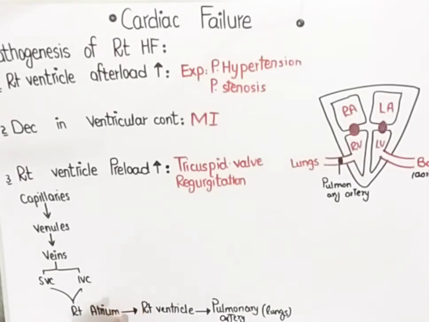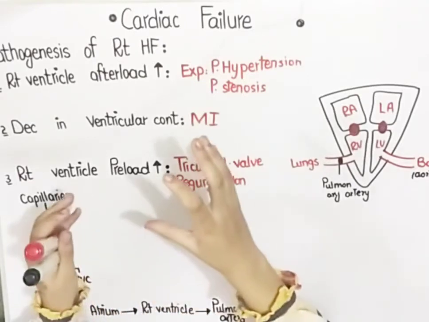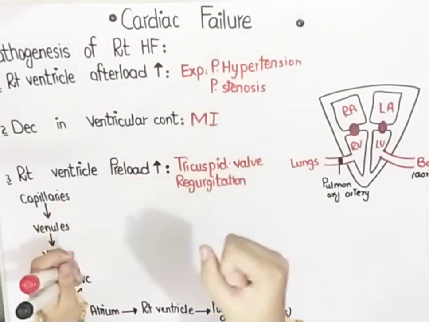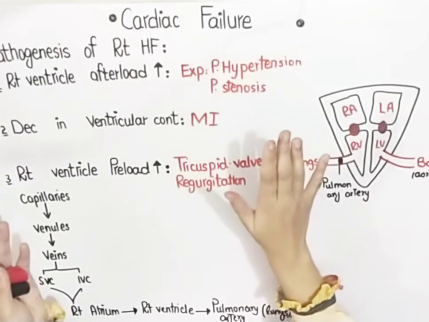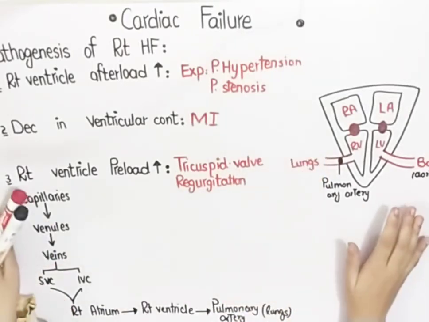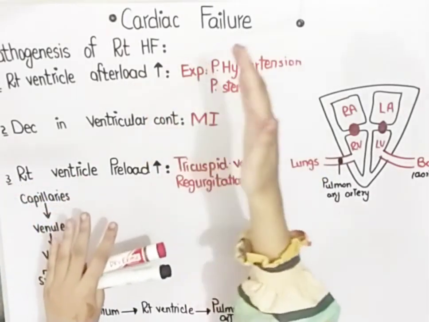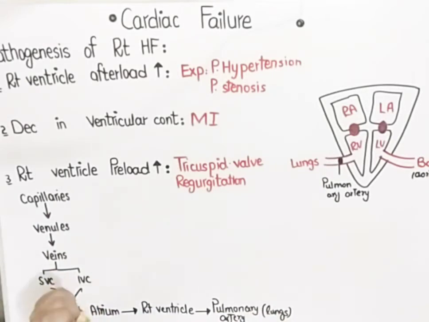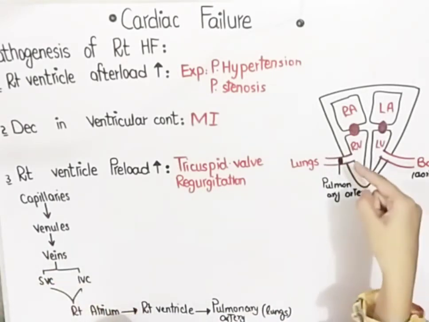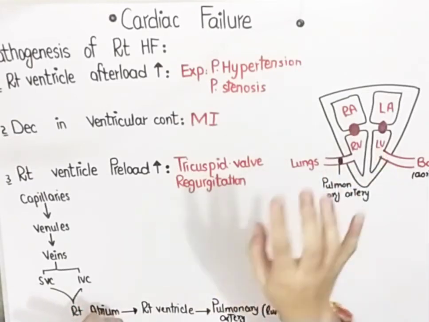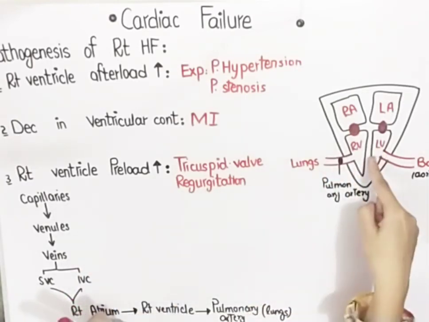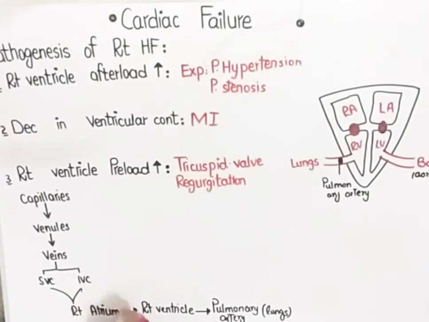What is meant by afterload? Afterload simply means the resistance against which a ventricle has to pump blood. Okay, let me explain all at once and then you will understand all. For example, this afterload is increased in case of hypertension. What happens in case of hypertension? You know, this right ventricle has to pump the blood into this pulmonary artery. Okay, let me give you an example from the left ventricle first. This left ventricle has to pump the blood into the aorta, ultimately into the body.